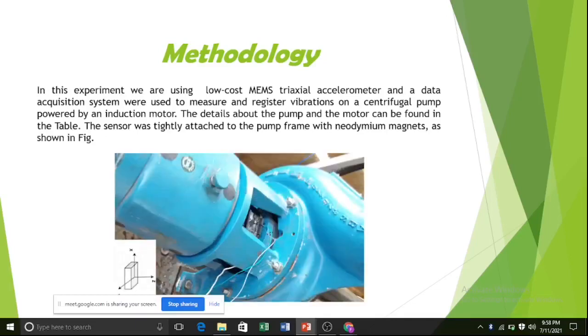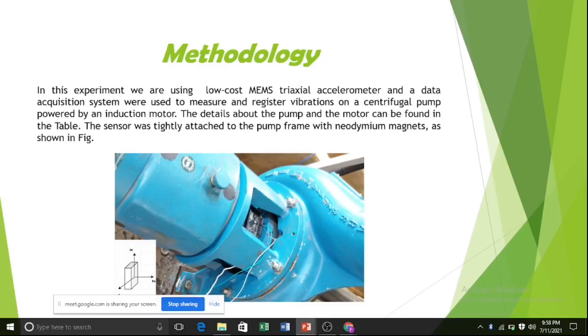Basically in this experiment, we are using a low-cost triaxial accelerometer sensor for recording vibration data of a centrifugal pump, which is being powered by an induction motor.